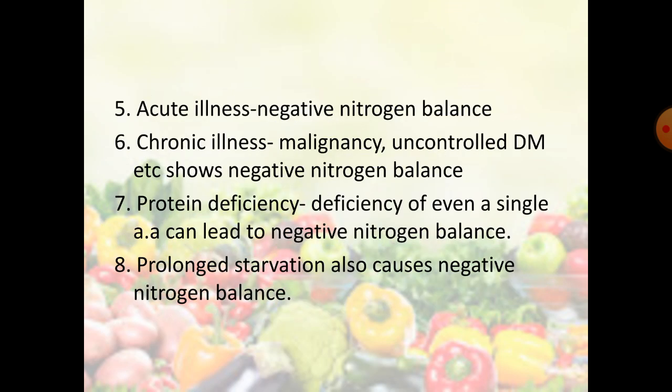Next one, acute illness, there is a negative nitrogen balance. Then during chronic illness, malignancy, uncontrolled diabetes mellitus, etc., it shows negative nitrogen balance. Then in protein deficiency, the deficiency of even a single amino acid can lead to negative nitrogen balance. Next factor is prolonged starvation, that is also causing a negative nitrogen balance.